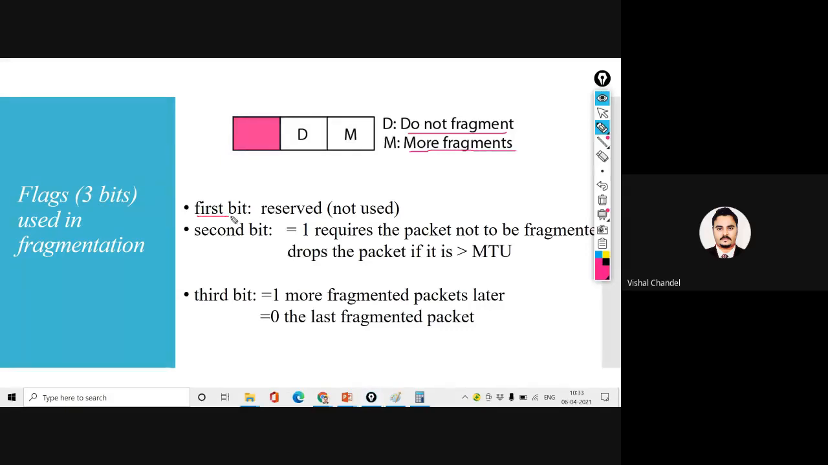The first bit is reserved and not used until this point, but in the present scenario we are using the first bit. If the second bit is 1, it requires the packet not to be fragmented and to be dropped when the maximum transfer unit is exceeded. So that time we use do not fragment if it's less than the maximum transfer unit, and when the value is higher, then we follow more fragments.